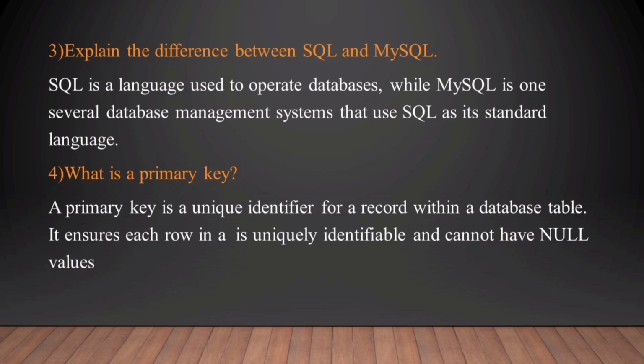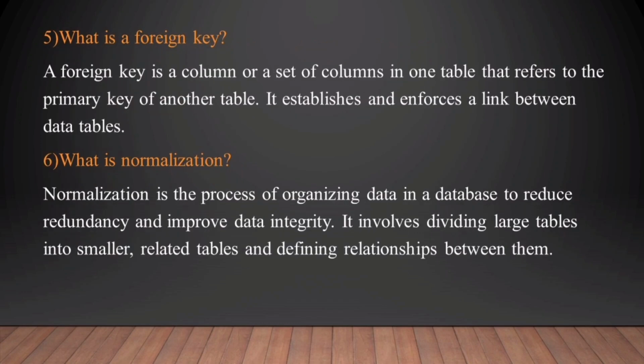What is a primary key? A primary key constraint uniquely identifies each record in the table. It must contain unique values and cannot contain null values. What is a foreign key? A foreign key is a column or set of columns in one table that refers to the primary key of another table. It establishes and enforces a link between data tables. The table with the foreign key is known as the child table. The table with the primary key is known as the parent table or reference table.